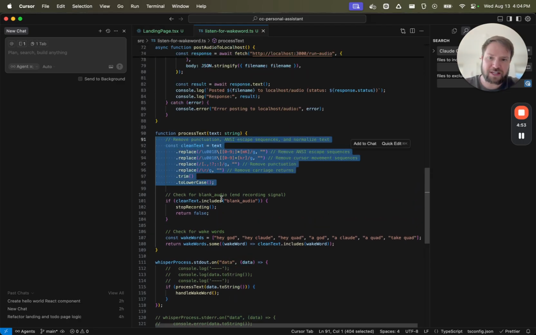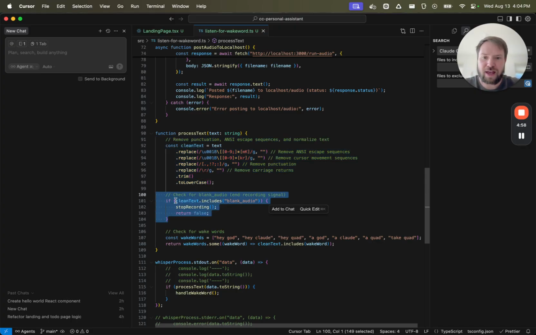We first clean the text and remove a bunch of fluff that we don't need. And then we check for blank audio. This is an indication that there's no more audio coming through, and we should end the process there if applicable.